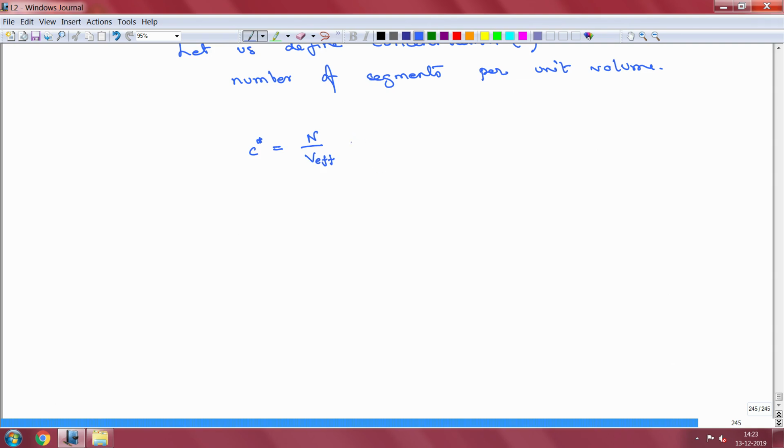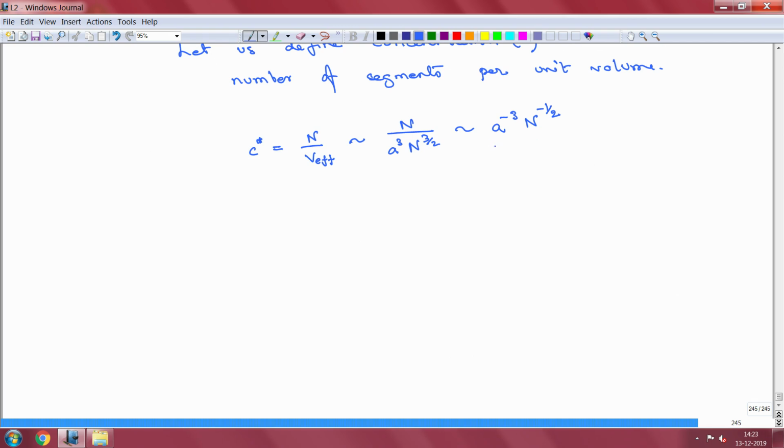So, this gives us n. We just saw that this effective volume scales as 3 by 2. So, this scales as a to the power minus 3 n to the power minus half. This is a very important equation, because it gives you the dependence of C star on n.